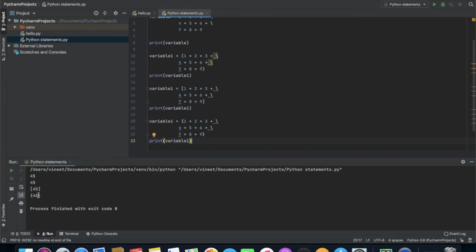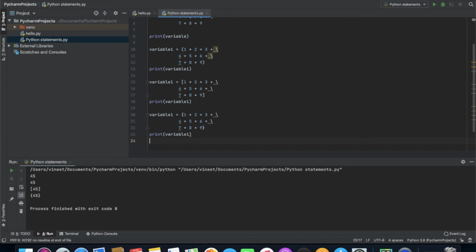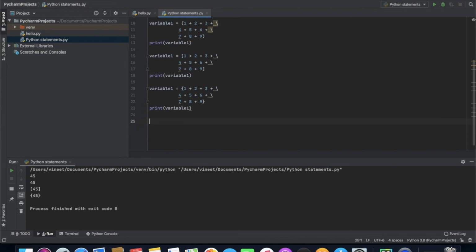And there are also multi-line variables. We can assign values to multiple variables in the same line. If you are getting confused, let me show you an example. What I am trying to say is basically, if I am gonna assign name equal to Vineet, and I am gonna use a semicolon, and I am gonna assign a equal to 10.